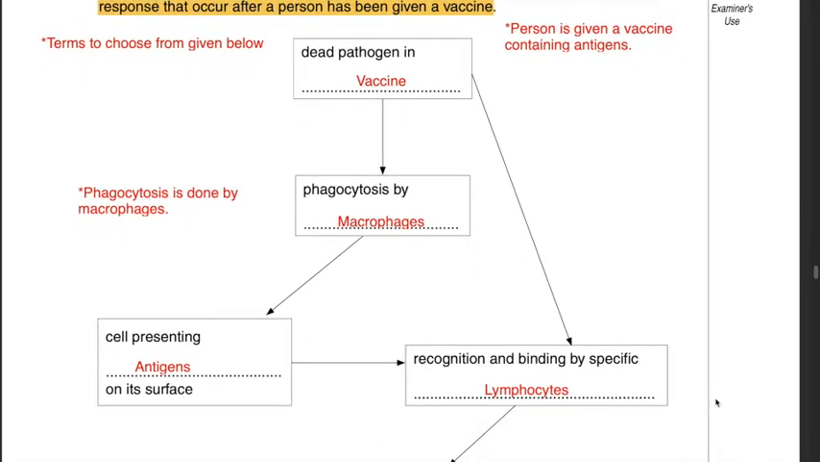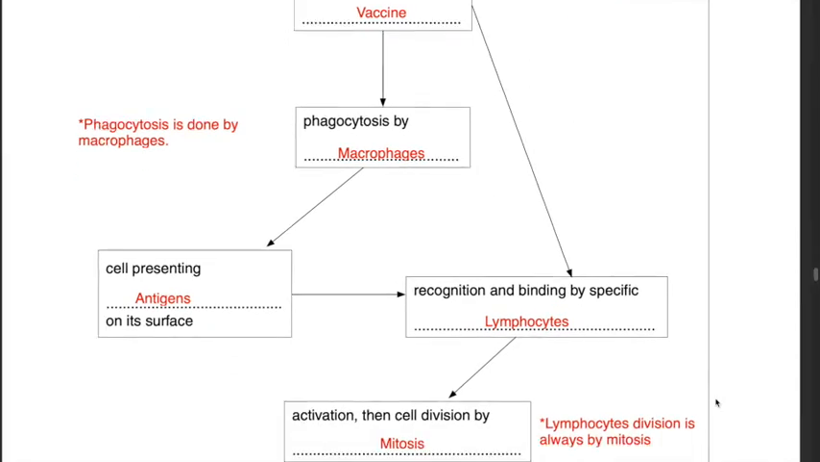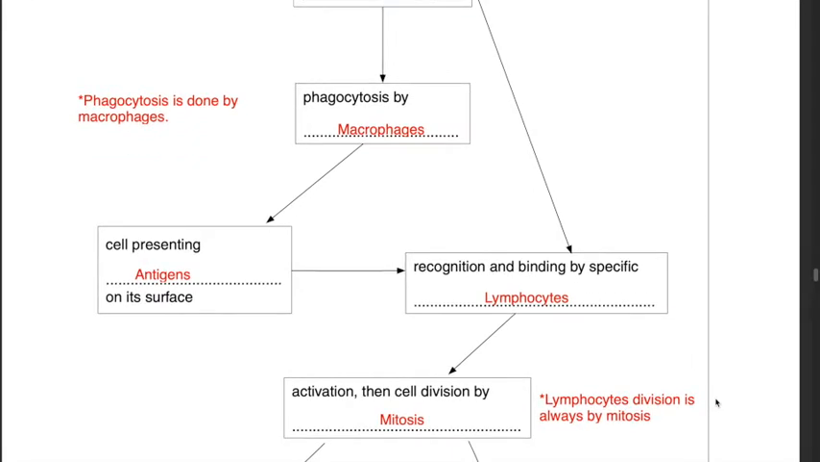Cell presenting. What on its surface? It should be cell presenting antigens on its surface. Because antigens are present on the surface of the cell that consists of the pathogen, then lymphocytes would recognize and bind to these antigens. Therefore, recognition and binding by specific lymphocytes. And what is the purpose of lymphocytes? Lymphocytes, they produce antibodies. Hence, activation, then cell division by mitosis, because lymphocytes undergo clonal expansion by mitosis, and clonal expansion is nothing but cell division, but rapidly.